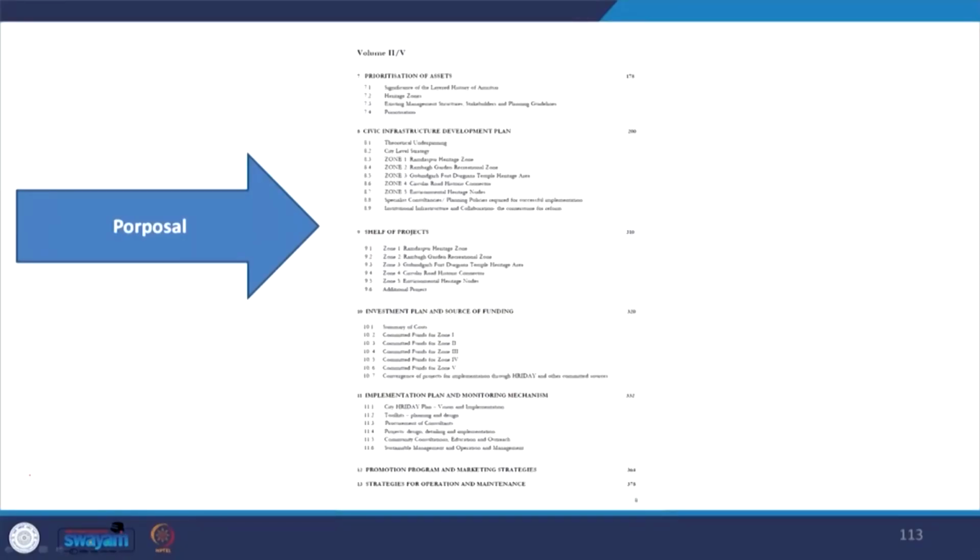So, you can see all the areas: how they have identified the prioritization of assets, how they are working on this civic infrastructure development, shelf of projects, investment plan and sources of funding, implementation plan, promotion program and strategies for operation and maintenance. So, you can see how systematically all the problems have been addressed, and at the same time they have been integrated.